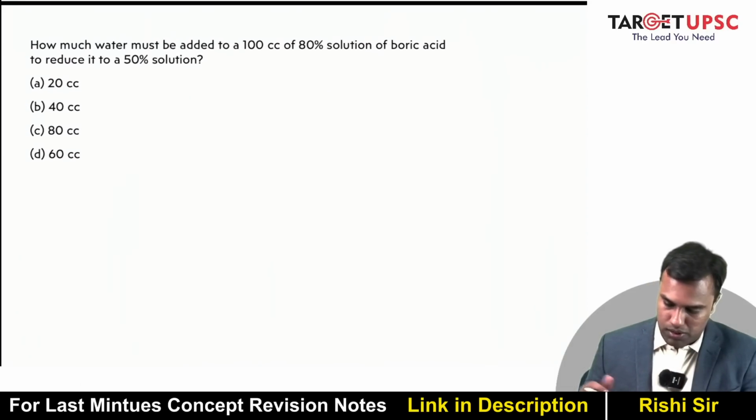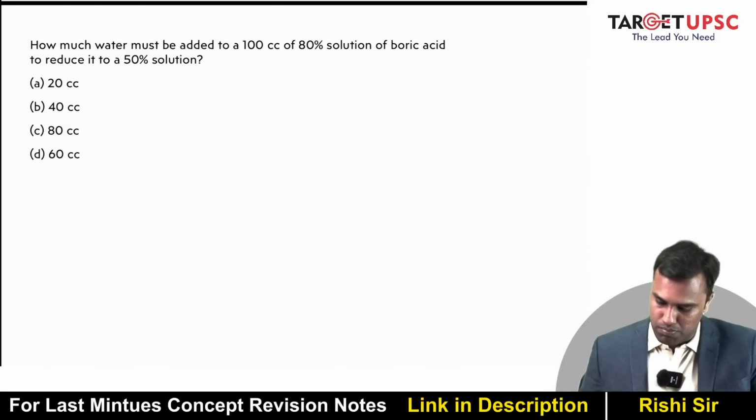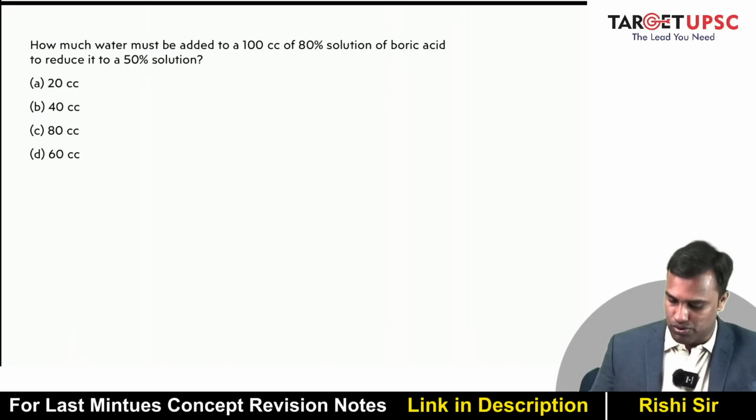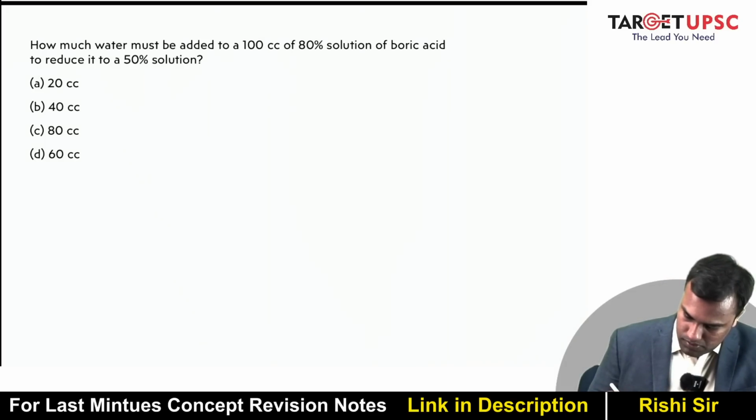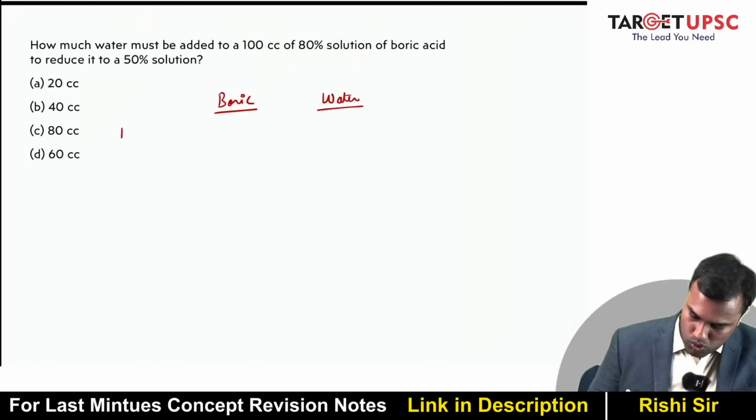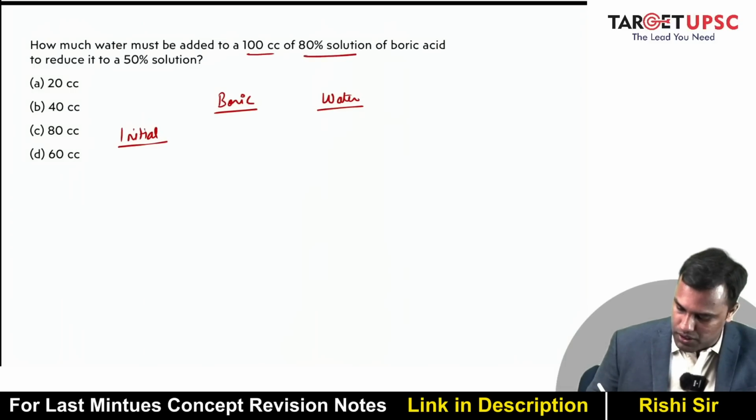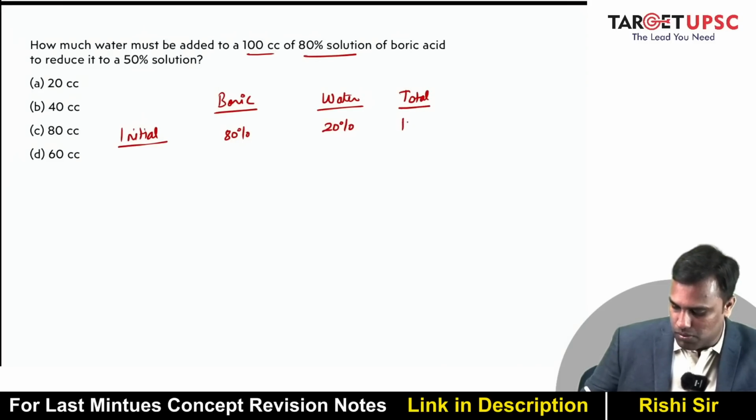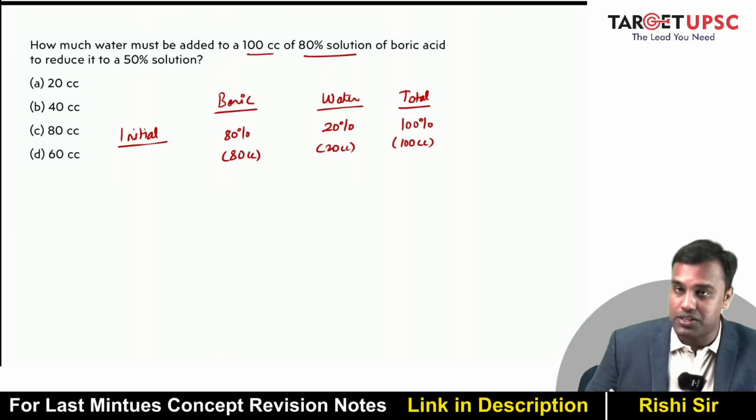Okay. How much water must be added to a 100 cc of 80% solution of boric acid to reduce it to 50% solution? Okay. So again, I have, let's say, some amount of boric plus some amount of water. What is my initial composition? Initial composition is 80 cc of 80% solution. That means 80% is boric, 20% is water. Total will be 100%. This according to the question is 80 cc. So can I say this will be 20 cc and this will be 80 cc.